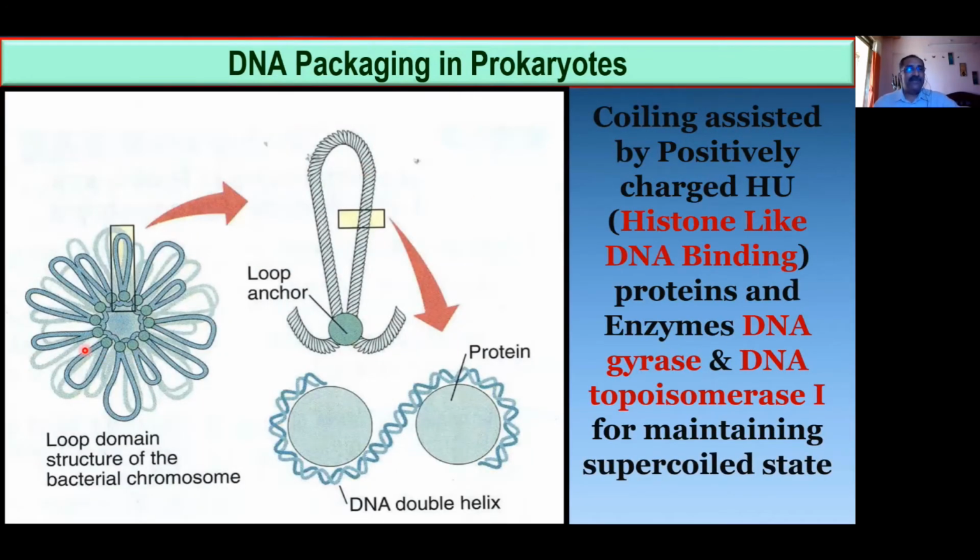See this picture. If you look at here, you see how the DNA is folded here. And this is all called what? The RNA. Look, it is sealed with RNA. Okay, so this is the loop anchor. That is the RNA we can say. Now, what is the point over here? A portion of this DNA we are enlarging. When we enlarge this portion, you can see a structure like this. That means a very small part of this is enlarged.